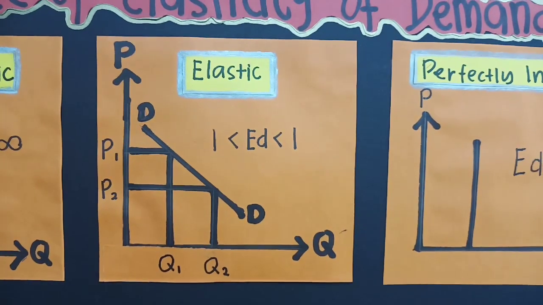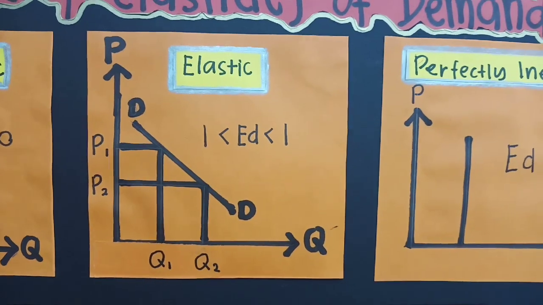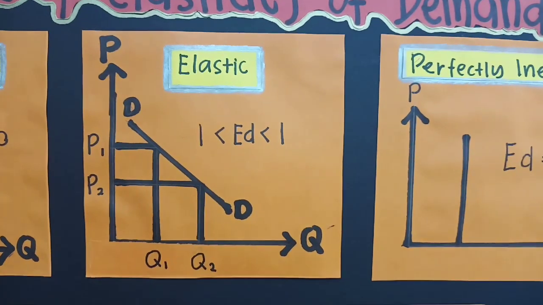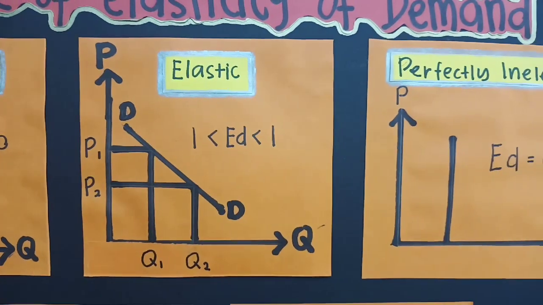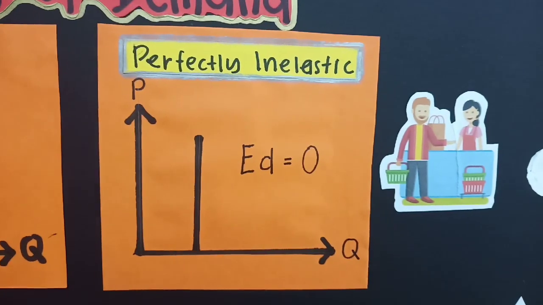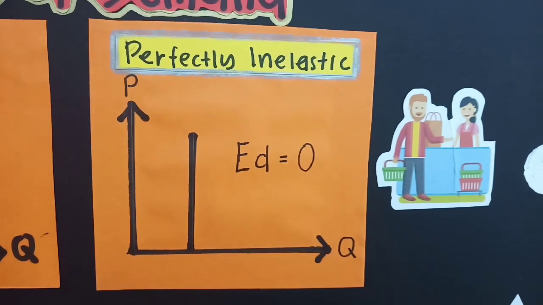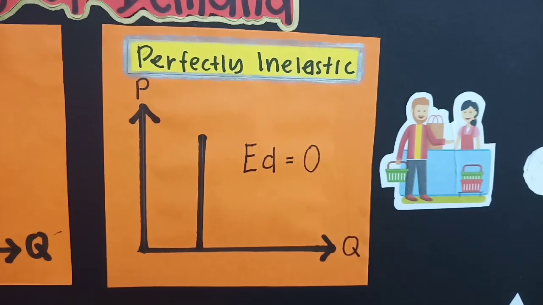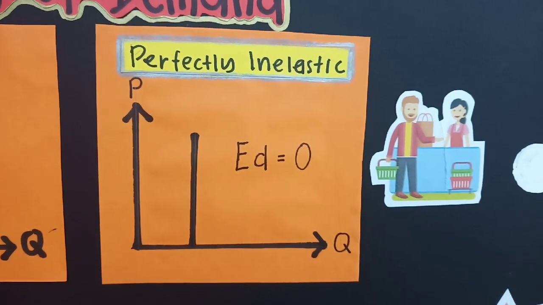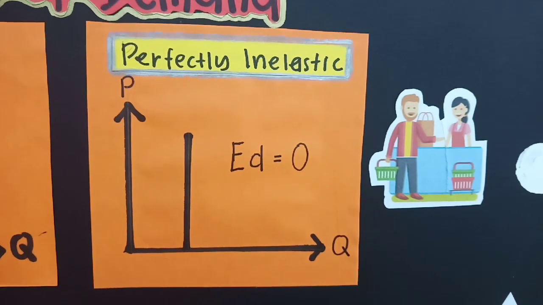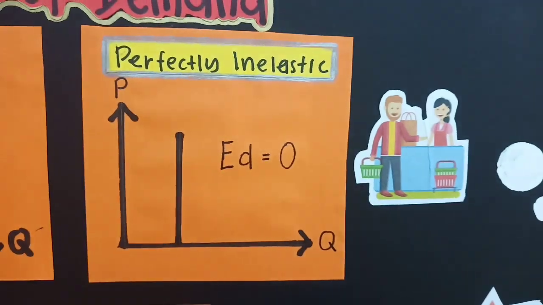Elastic demand. Elastic demand refers to a situation in which a small change in price leads to a big change in quantity demanded. In such a case, elasticity of demand is said to be more than 1. Perfectly inelastic demand is the opposite of perfectly elastic demand. Under perfectly inelastic demand, irrespective of any rise or fall in the price of a commodity, the quantity demanded remains the same. The elasticity of demand in this case will be equal to 0.